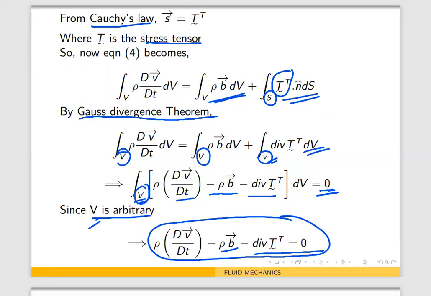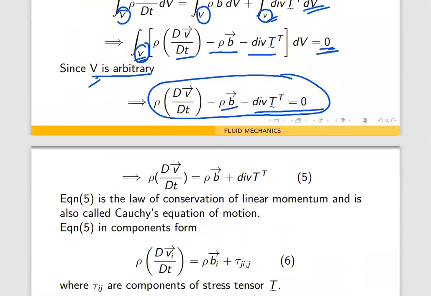Now these minus signs, we'll just take to the other side of the equation. So we have rho dV by dt equal to rho B plus divergence of T transpose. This will be a tilde here, because it's a tensor. Let us call it equation 5. Now this is the law of conservation of what momentum? Linear momentum. And this equation is called Cauchy's equation of motion, because we are using Cauchy's law here.